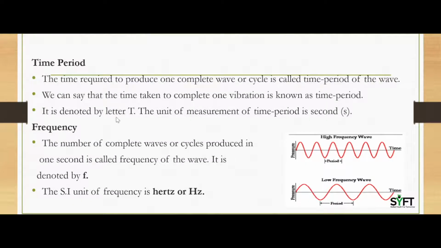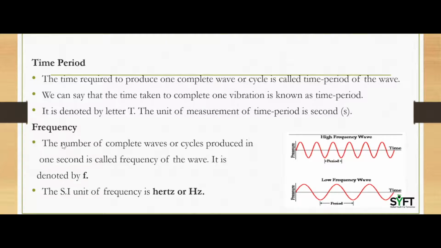Then the third one, that is time period. The time required to produce one complete wave or cycle is called the time period of the wave. We can say that the time taken to complete one vibration is known as time period. It is denoted by capital T. The unit of measurement of time period is seconds.